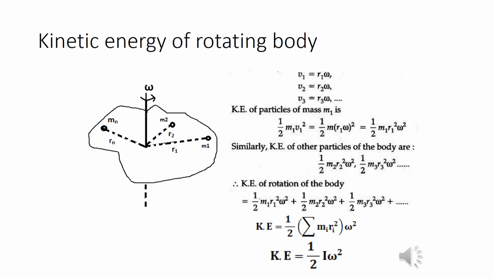Therefore, the kinetic energy of rotation of the body is given by half m1 r1 square omega square plus half m2 r2 square omega square, and so on up to the nth particle. Therefore, kinetic energy can be written as half times the bracket summation mi ri square, where i runs from 1 to n, times omega square. We know that summation mi ri square by definition gives the moment of inertia of the body. Therefore, kinetic energy is equal to half I omega square.